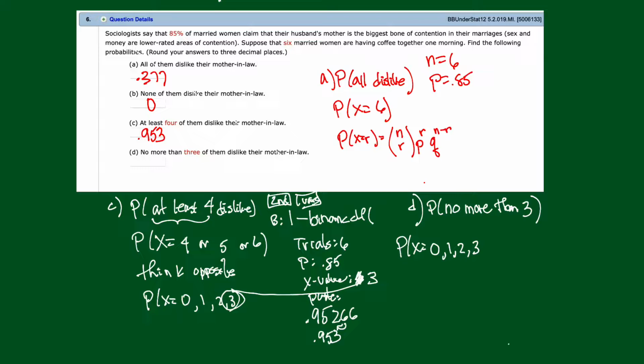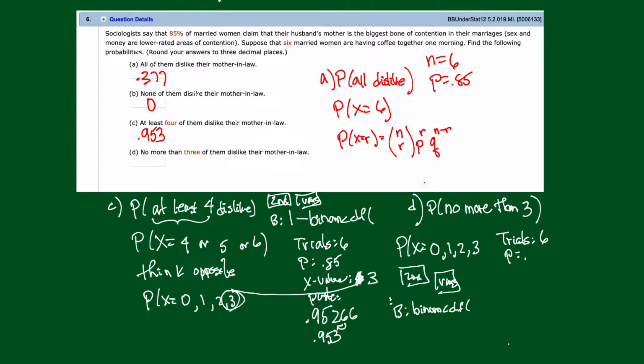All right, so what I'm going to do is go to second, VARS, and then scroll down to B because I have a collection, binom CDF, trials, 6.